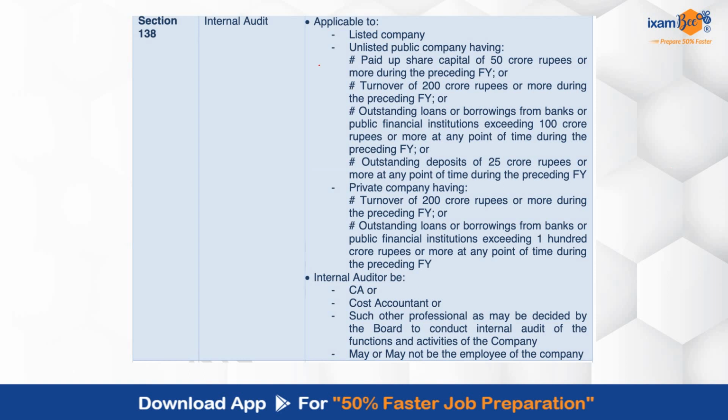Like you can see section 138 is mentioning जो listed companies है, unlisted public company है, and this is the further limit with respect to unlisted public company. If that is met, if it is a private company, again ये सारे requirements अगर fulfill with respect to turnover, loans and borrowings जो outstanding है, these type of companies they have to go ahead and on them this particular provision or section is applicable.